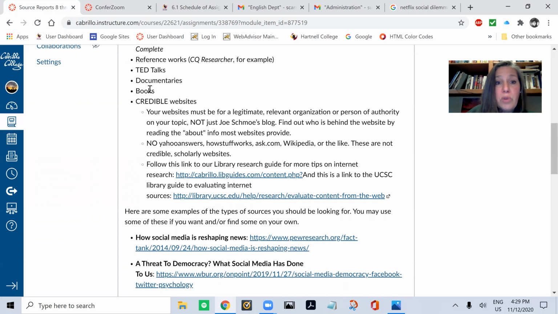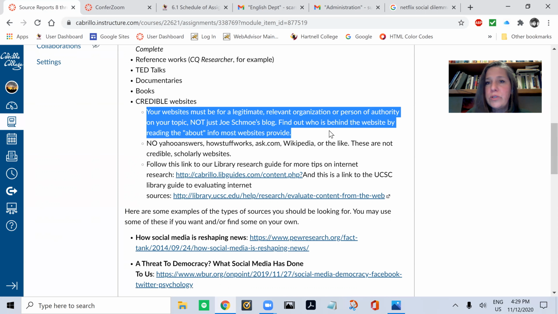Books. There might be some books out that you have access to through your college library. Again, ebooks, available to you in digital format. You guys have it super easy, you don't even know. All right, and then credible websites in all caps, credible. All right, and here are some criteria for what constitutes a website that is credible for the purposes that you're going to be using it for, academic purposes.